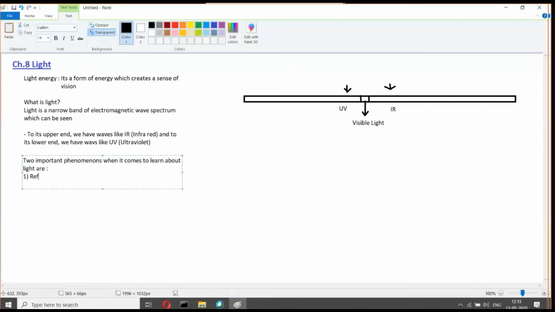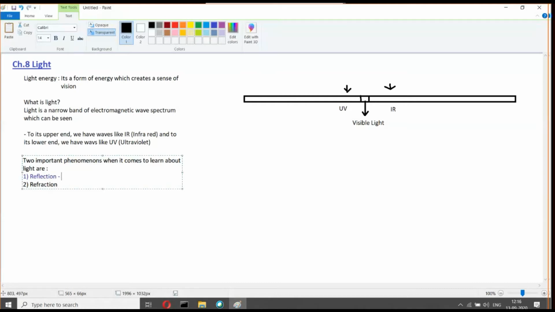The first one is reflection, and the second thing is refraction. I guess all of you have understood this part and we don't have any doubts. We'll be learning about refraction in much more detail just now.